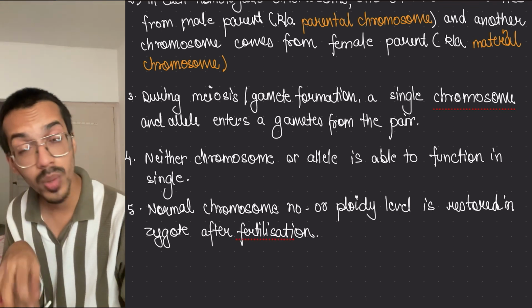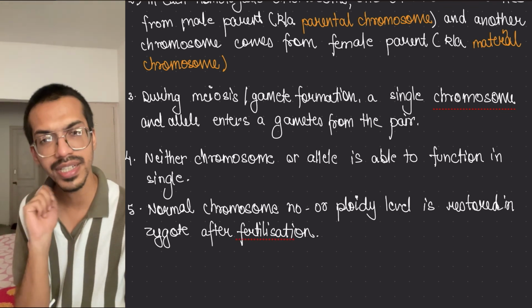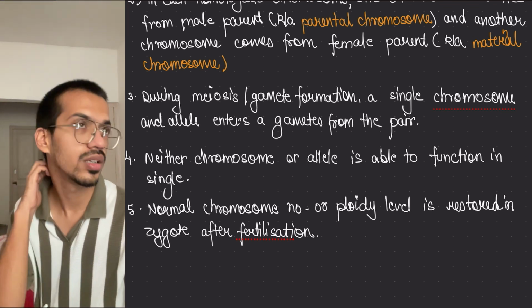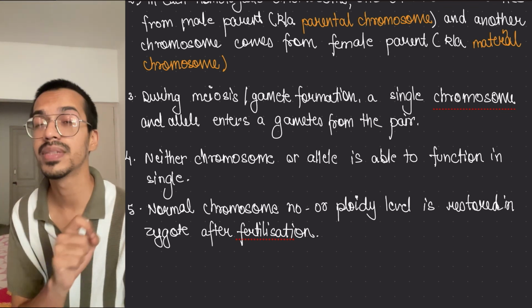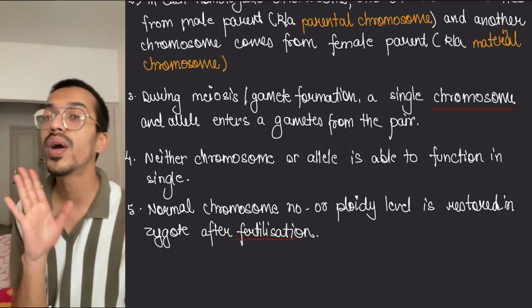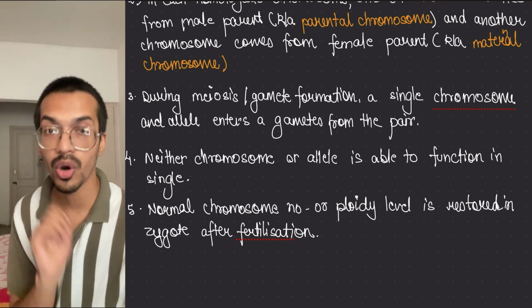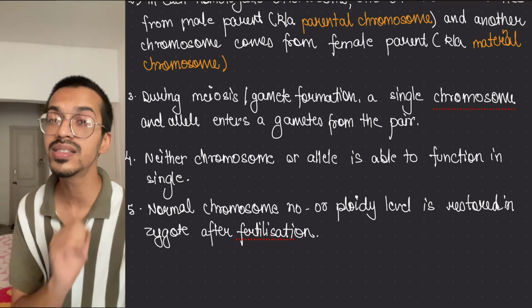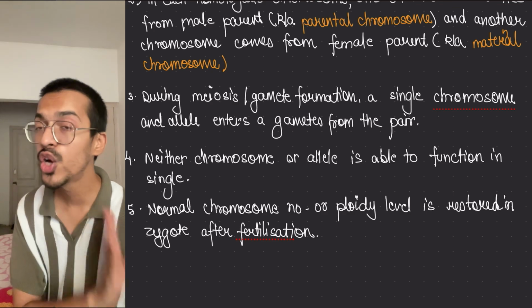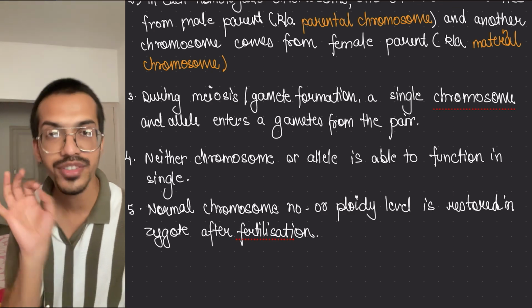Okay, I hope these are the facts which we have already discussed. Now, on the basis of chromosomes, the question that will come in your board exam is: justify or explain Mendel's law in accordance with the chromosomal theory, or how the chromosomal theory tells that the law of segregation or law of independent assortment is true, or verifies it. Let's just see that.